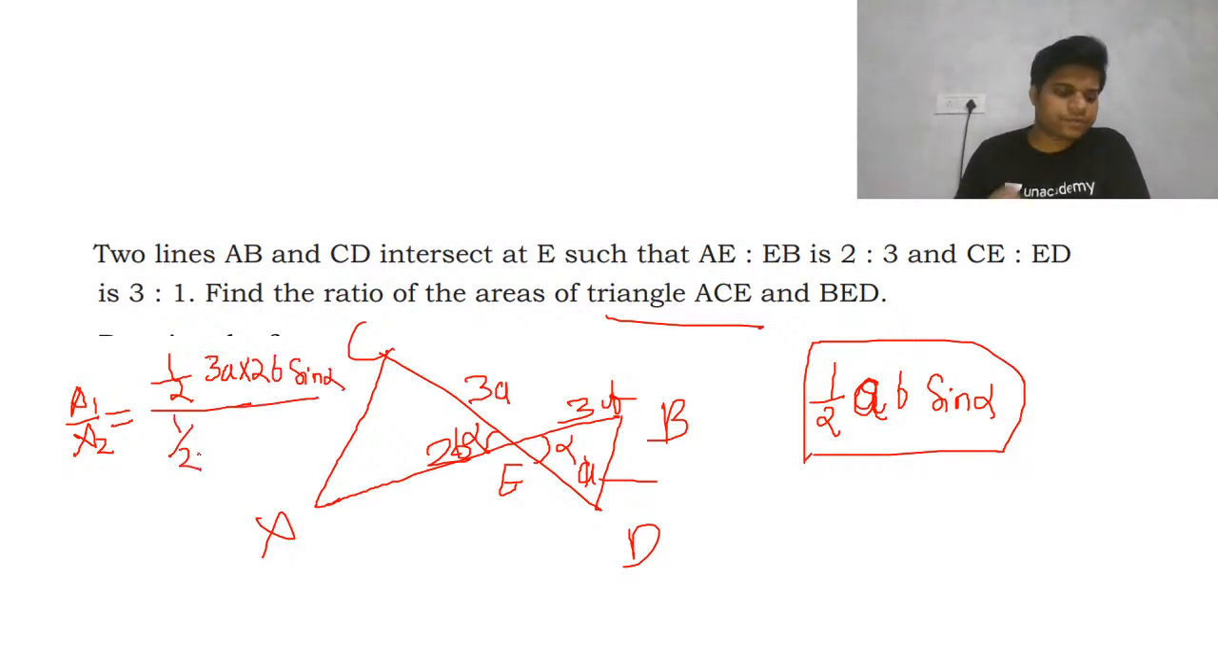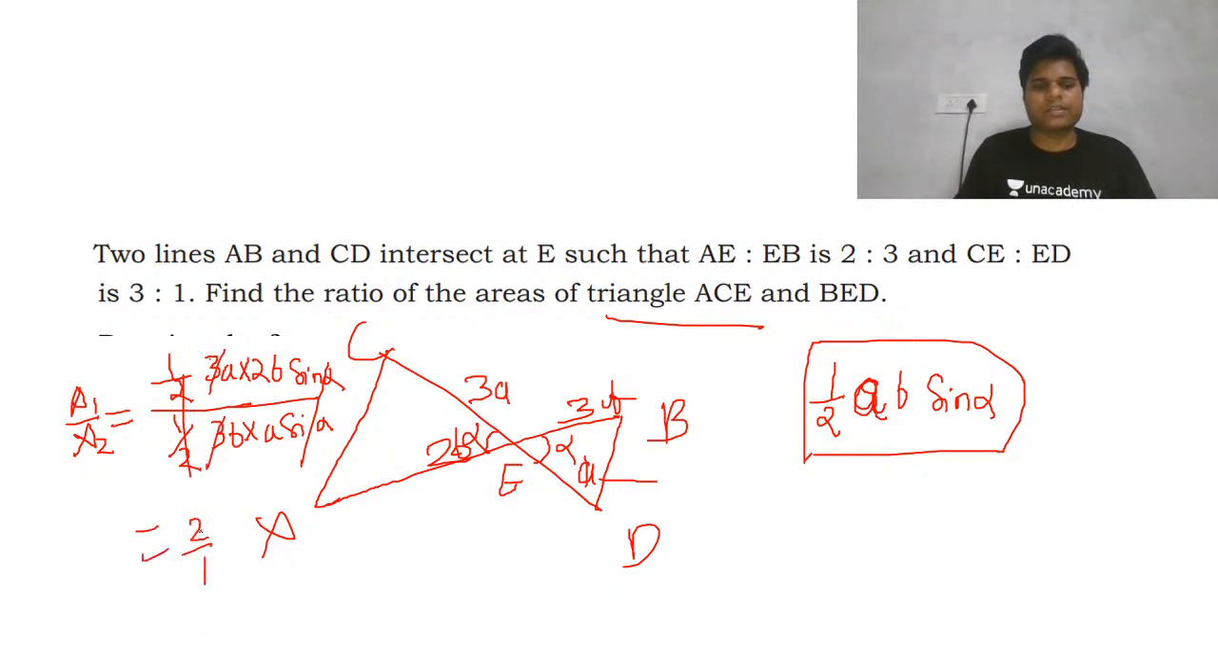Similarly half, and this is your 3B and A, 3B and A and sine alpha. So this sine alpha, half, everything gets cancelled, AB gets cancelled. We get the answer as 2:1.